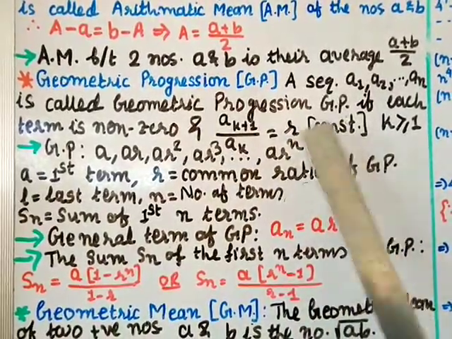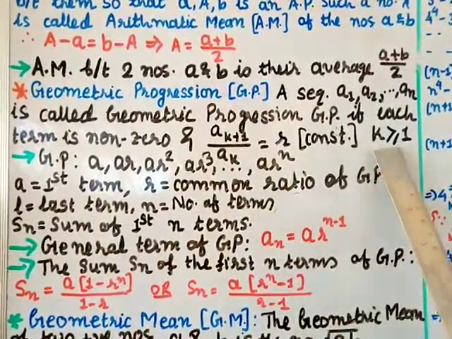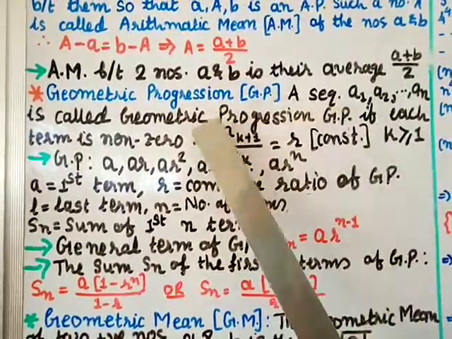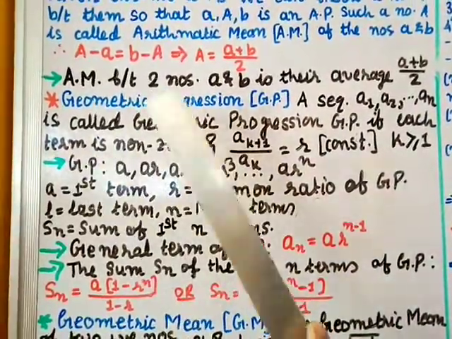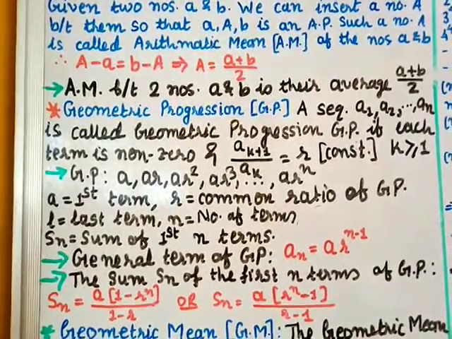This r is a constant. The ratio of two successive terms is constant, with k starting from 1. If this ratio is satisfied and each term is non-zero, then that sequence is called a geometric progression GP.